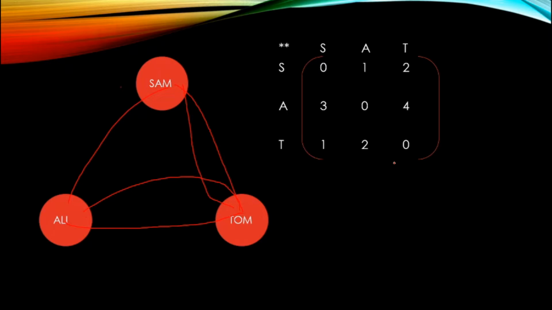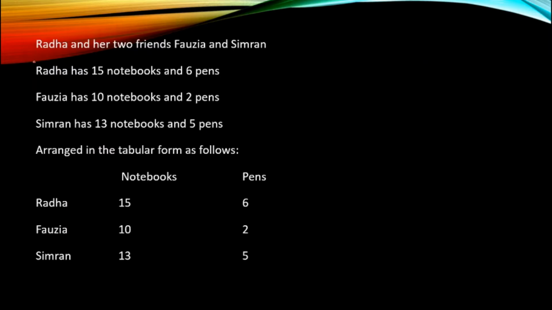Okay, let us take another example, from your NCERT textbook. Radha has two friends, Fauzia and Simran. Radha has 15 notebooks and 6 pens, Fauzia has 10 notebooks and 2 pens, Simran has 13 notebooks and 5 pens. So each friend has a different number of notebooks as well as pens. Let's see how we arrange this data in a tabular form. Notebooks, pens, Radha, Fauzia, Simran. Radha has 15 notebooks, 6 pens, Fauzia has 10 notebooks, 2 pens, Simran has 13 notebooks and 5 pens.